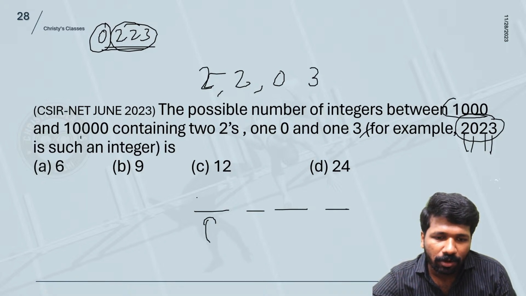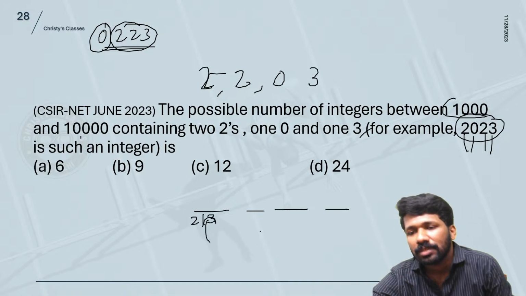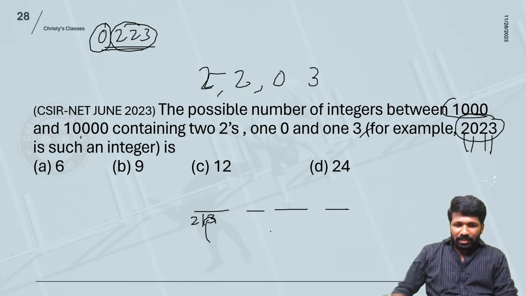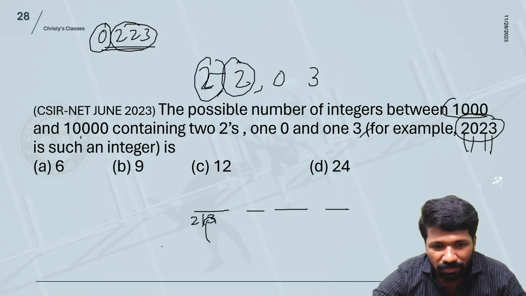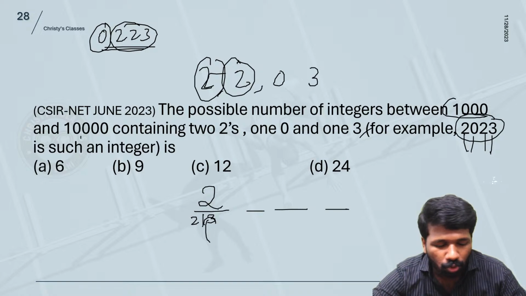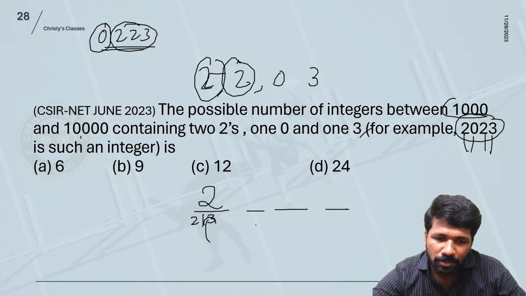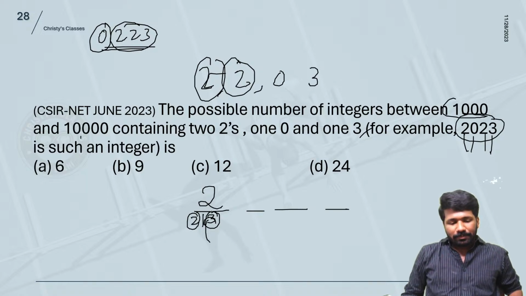So here 0 cannot be fixed, but 2 or 3 can be fixed. All of you understood, 2 or 3 can be fixed? This 2 or this 2, they are not different 2's. That is the same 2 itself. So 2 possibilities only. 2 or 3 are the 2 possibilities for the leftmost position. That means you use either a 2 or a 3.